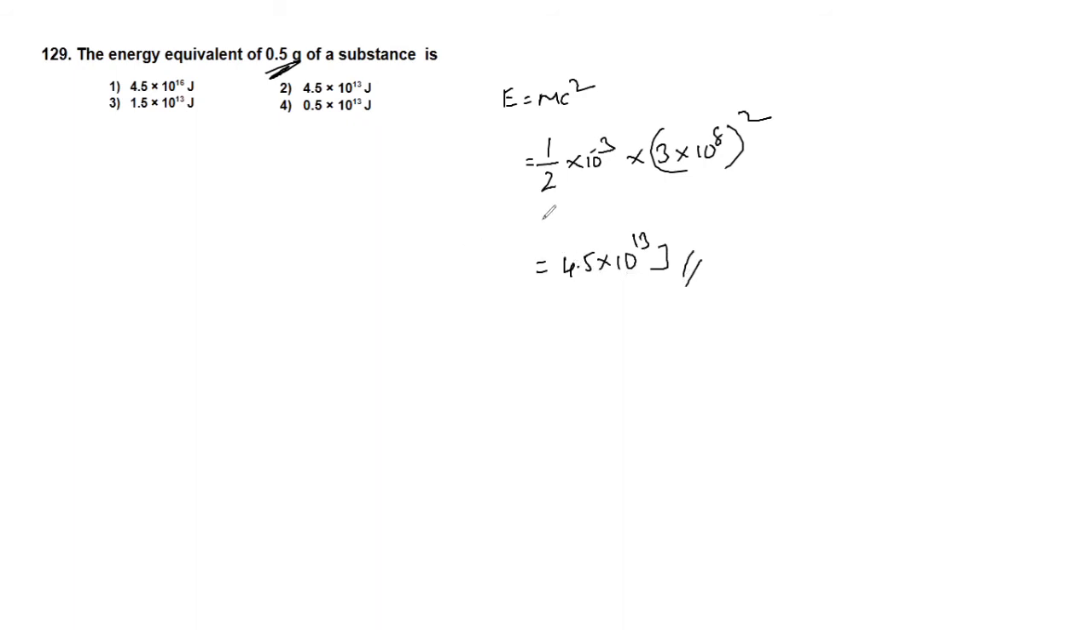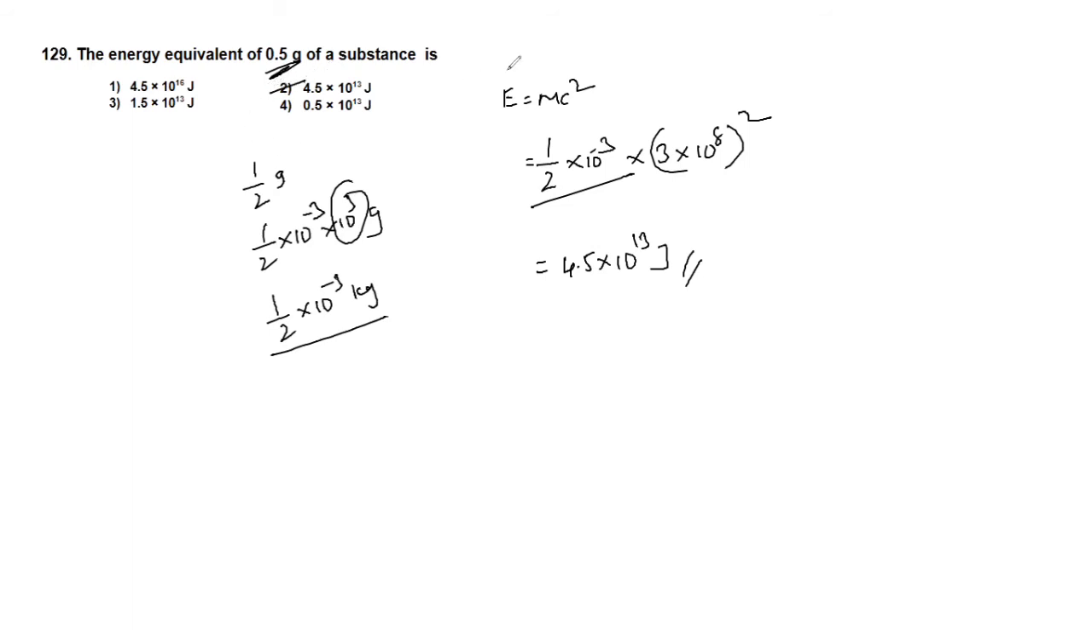Okay. So why I took this half into 10 raised to minus 3, I think you understood. 0.5 is nothing but 1 by 2 gram. But here we want to write it in kg, no? That is the reason why 1 by 2 into 10 raised to minus 3 into 10 raised to 3 gram. This 10 raised to 3 we can write as kilo. So 1 by 2 into 10 raised to minus 3 kilogram. So I substituted this directly. So option is 2, 4.5 into 10 raised to 13.